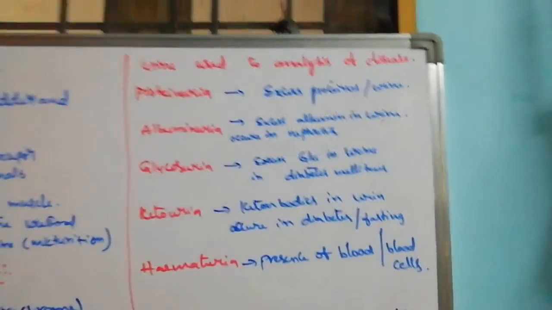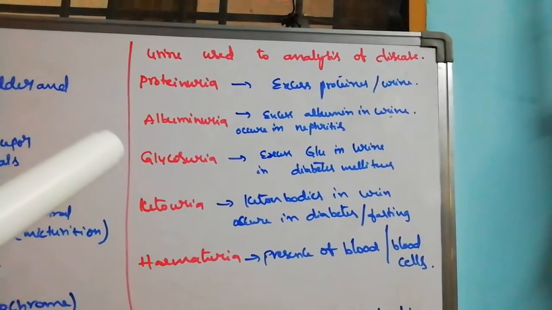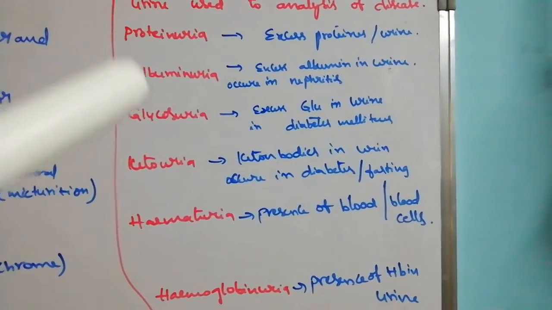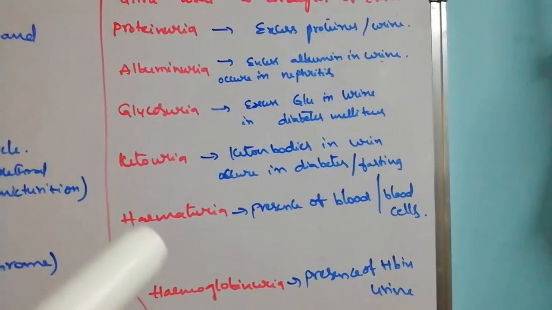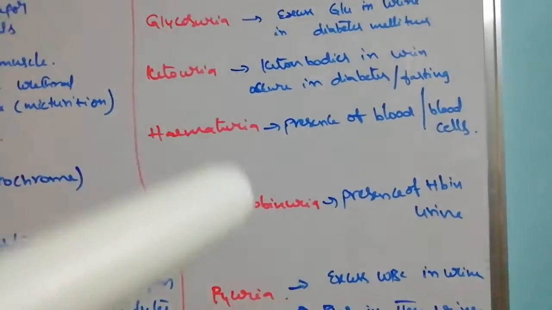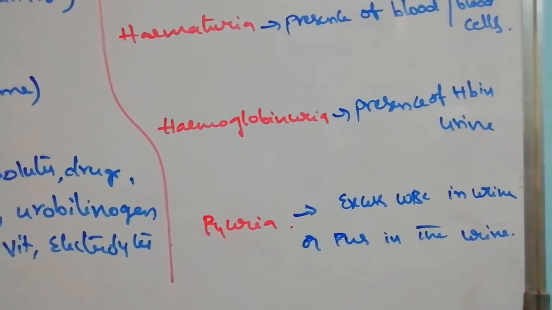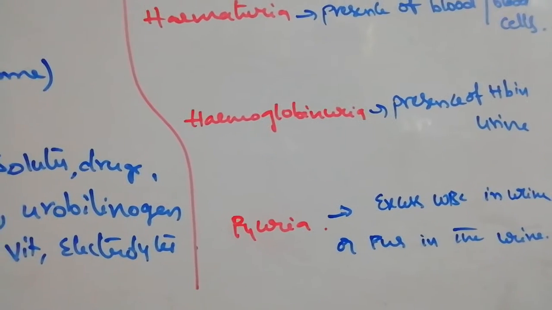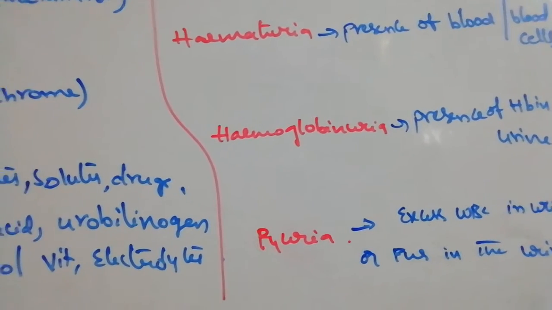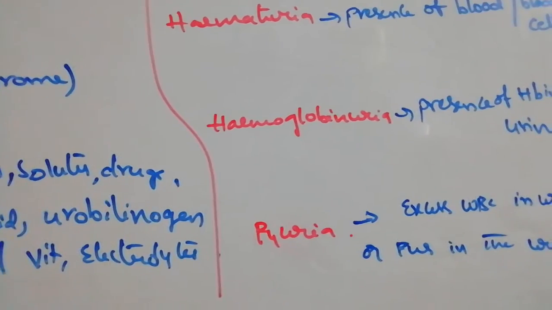What are the diseases we have studied up to now? Proteinuria, excess proteins. Albuminuria, albumin. Glucosuria, glucose. Ketouria, ketone bodies. These two are observed in diabetes. Hematuria, blood and blood cells are present. Hemoglobinuria, hemoglobin is present in urine. And pyuria, excess WBCs, white blood cells, are present in urine. That means pus-like material is observed in the urine, and then we call it pyuria.